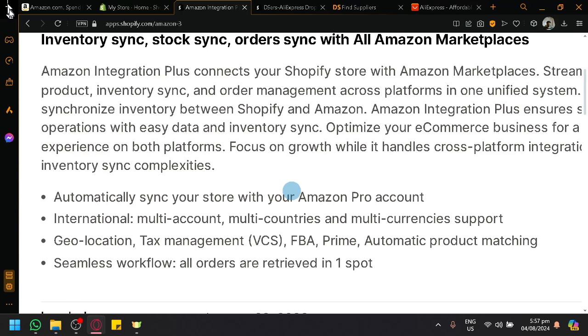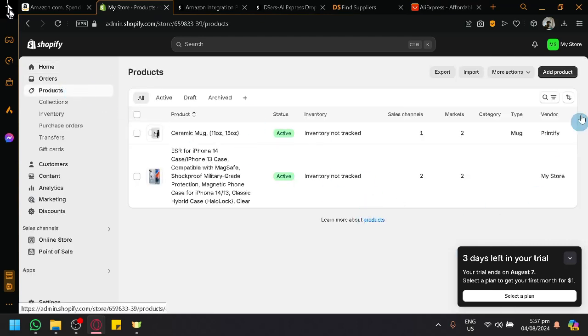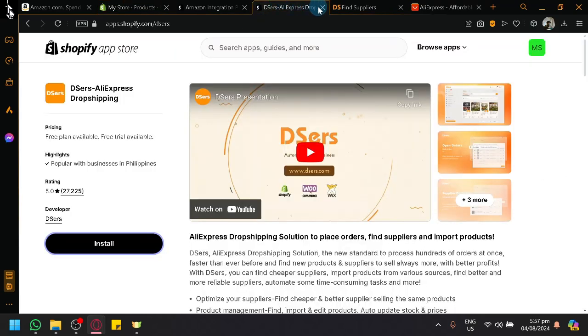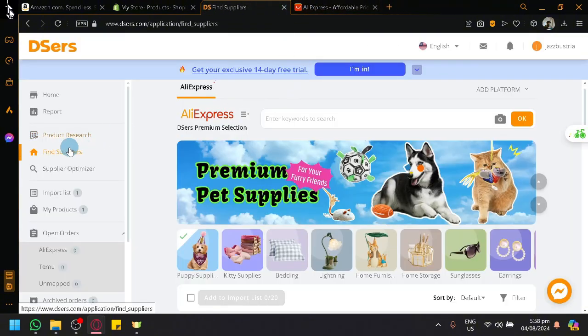And it means that you will be able to sync the items or the products. So whatever is listed inside of your Shopify store, it would also be listed in your Amazon store. So if you click on products over here, and if you add products, or all of these existing products on our Shopify right now, it will automatically be added to your Amazon store, which is a really great feature.